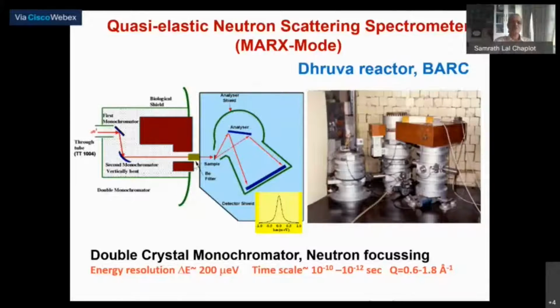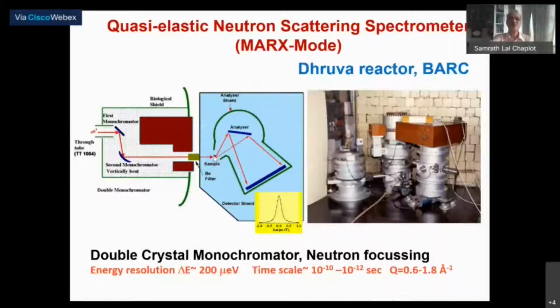And because of the very low energy neutrons, the second order of these low energy neutrons has a very strong component in the reactor, and so you need this filter. So these are very low energy, cold neutrons, of 5 millielectron volts or so.